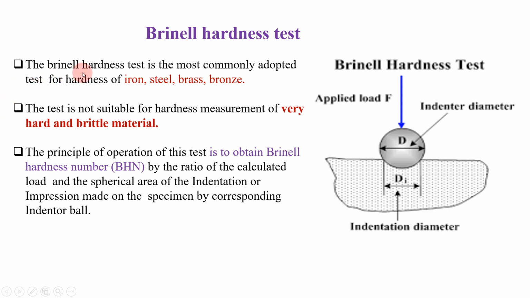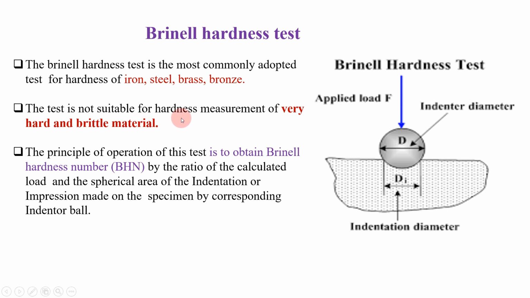The Brinell hardness test is the most commonly adopted test for hardness of iron, steel, brass and bronze. And the second point is, the test is not suitable for hardness measurement of very hard and brittle material.